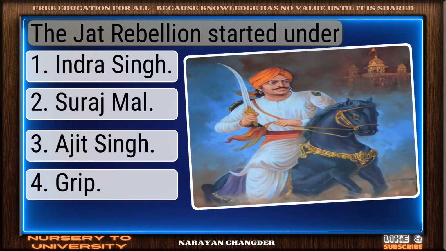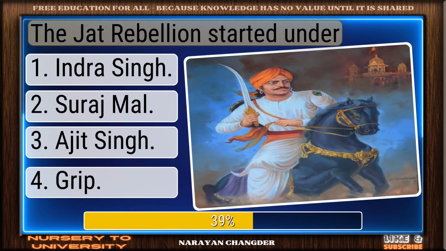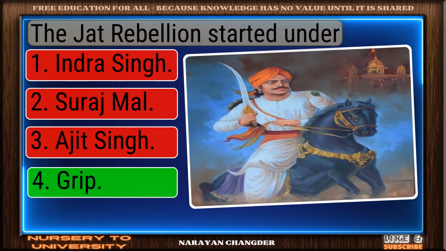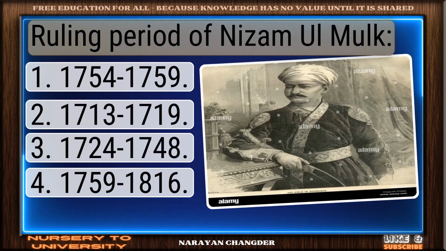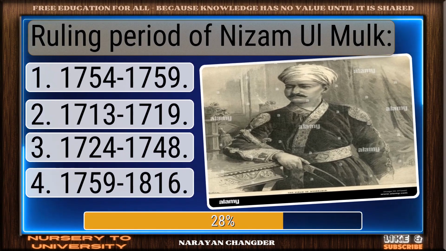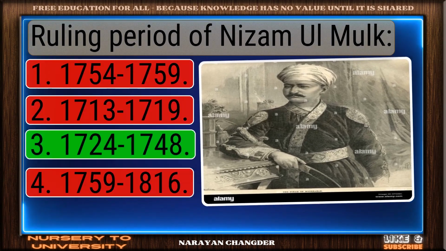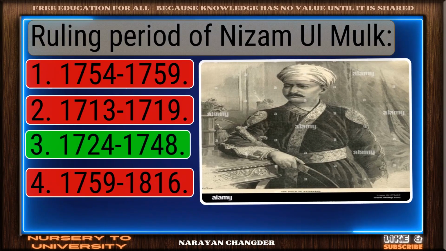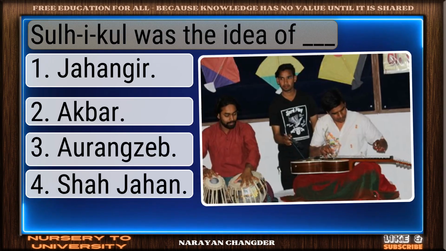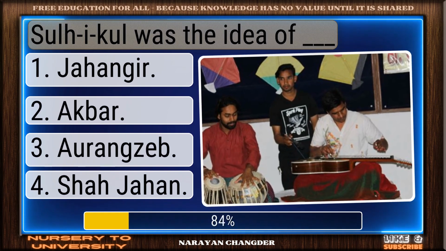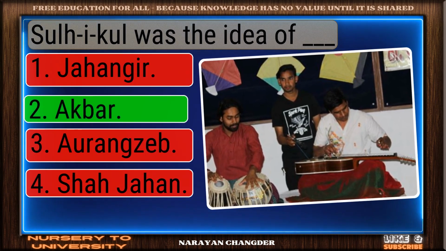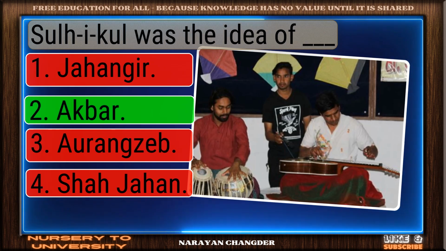The Jat rebellion started under. Correct response. Grip is the most accurate answer. Ruling period of Nizam ul-Mulk. Perfect. 1724-1748 is the correct choice. Sulaikol was the idea of Dash. Correct. Akbar is the right answer.